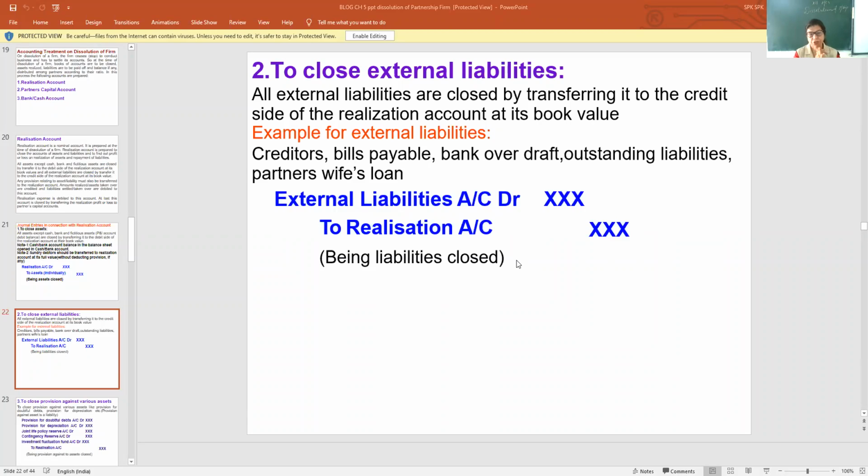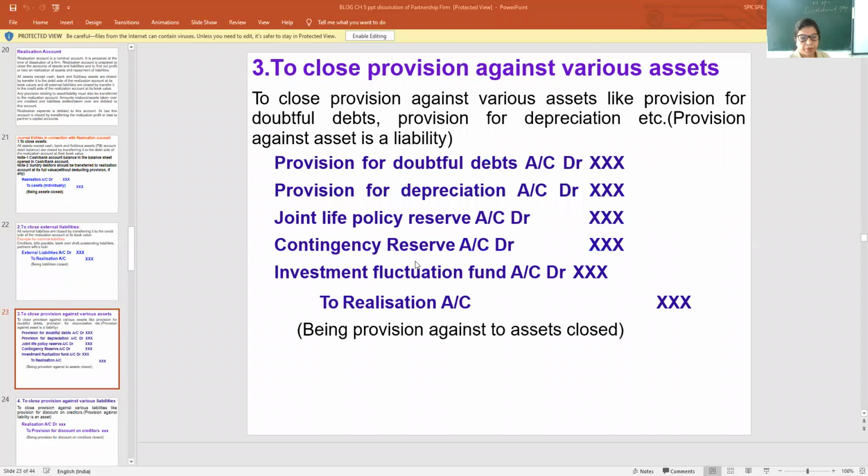Entry: external liabilities account debit to realization account. See, my dear children, that is given individually in the question. Creditors are paid off. What will be the entry? Creditors are transferred. So creditors account debit to realization account. Transfer. Okay. Now note down this general entry. This is liability transfer, or we can say liabilities closed.